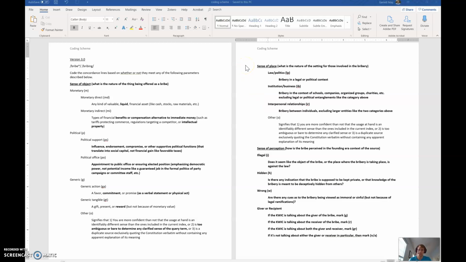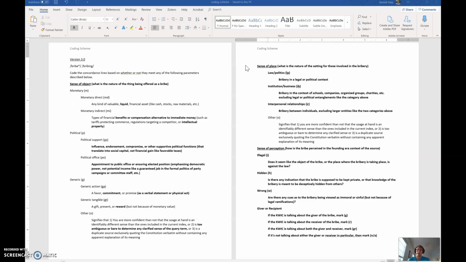So the second sense is that of place. What is the nature of the setting for those involved in the bribery? You have the setting of law or politics, the setting of institution or business, and interpersonal relationships. Now, the law and politics setting, that kind of covers the problem that we had with a source like, for example, using money as a bribe to obtain votes. That was a question that came up in one of the meetings.